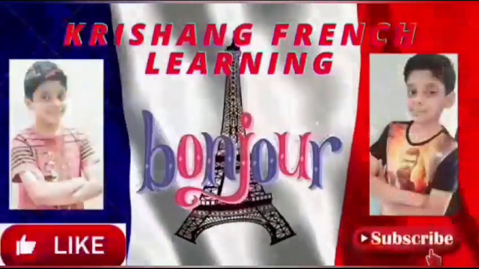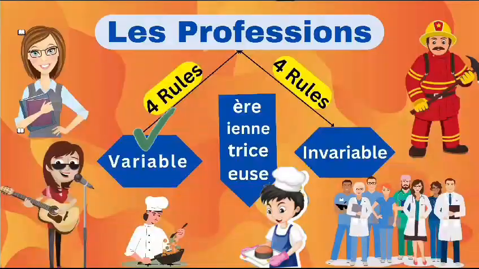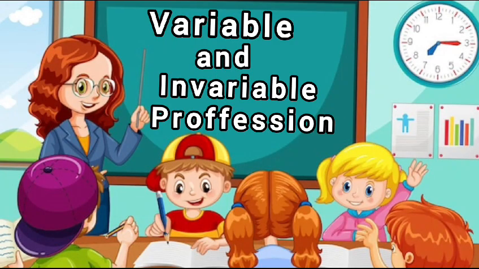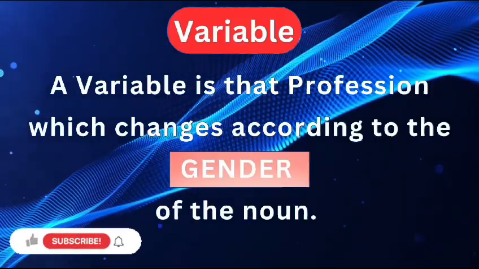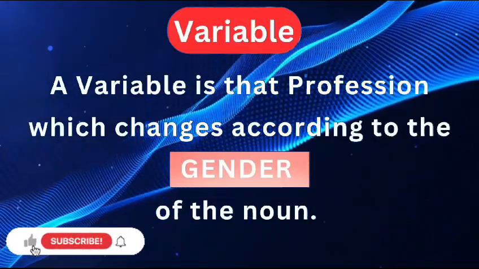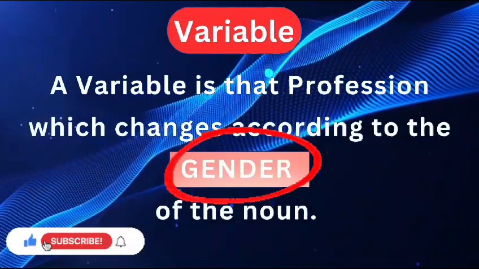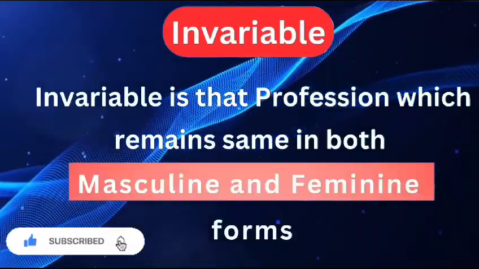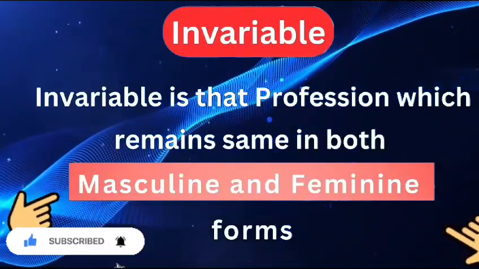In my today's video, we will learn about variable and invariable professions. So, first we need to know what is a variable and invariable profession. A variable is that profession which changes according to the gender of the noun. Invariable is that profession which remains the same in both masculine and feminine forms.